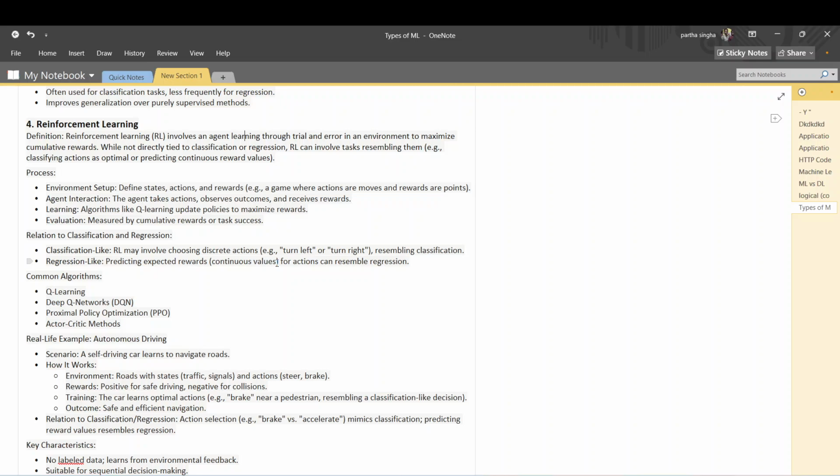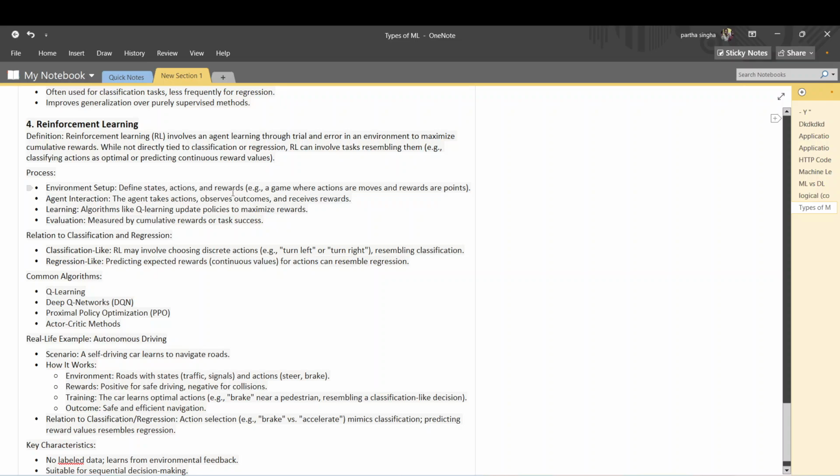The child tries to increase the reward and not do wrong things, not fall. Reinforcement learning is the same thing for a machine. It involves an agent learning through trial and error in an environment to maximize cumulative rewards.